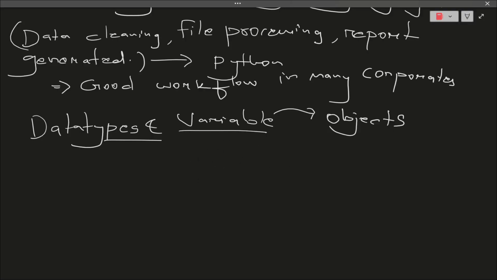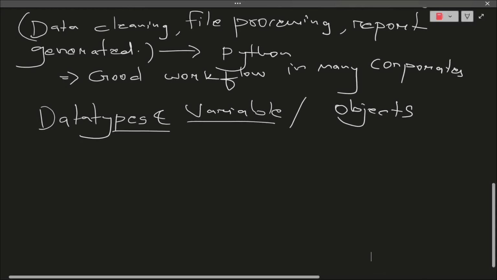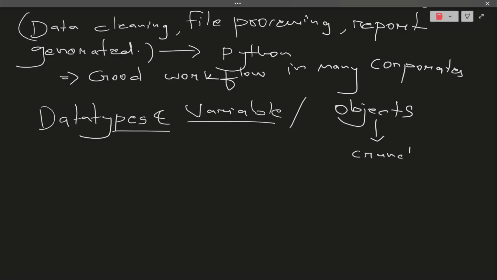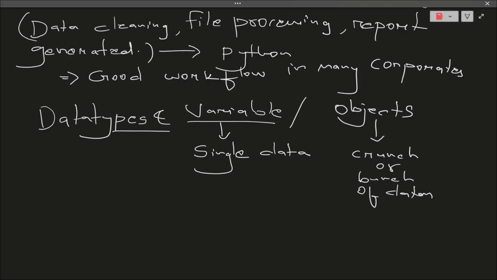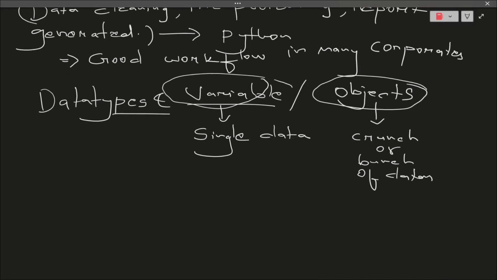These terms are very important, whatever I'm explaining now. What's the difference between variables and objects? Objects usually keep a bunch of data, while a variable only keeps a single data. You cannot keep multiple data by using a variable. This is the only difference between variables and objects. There are many other differences that you will be learning when we take things deeper. Just remember, whenever we keep single data, we use variables. When we need a bunch of data like 10,000, 50,000, we need objects.